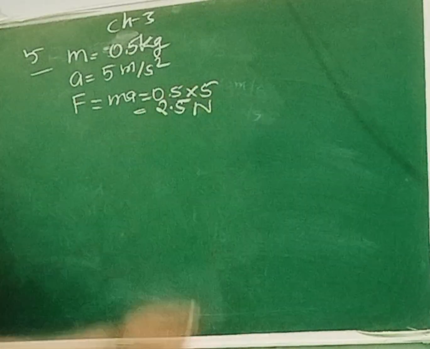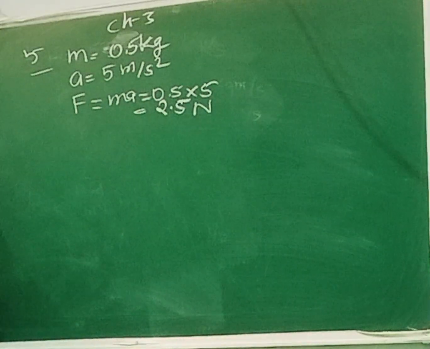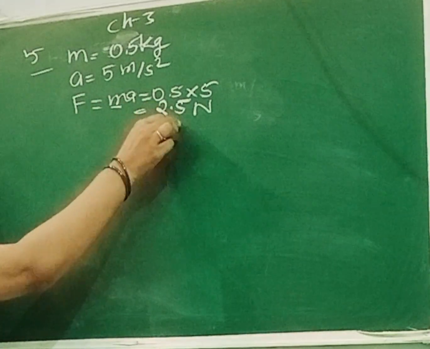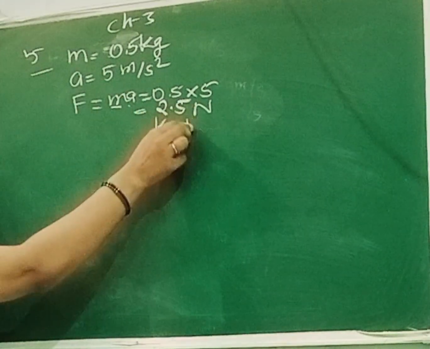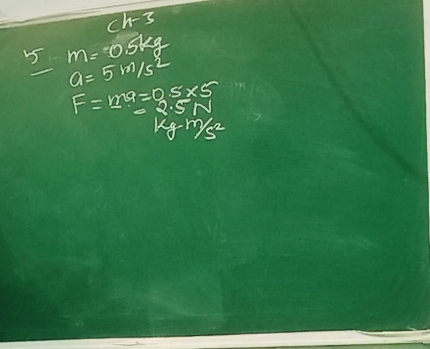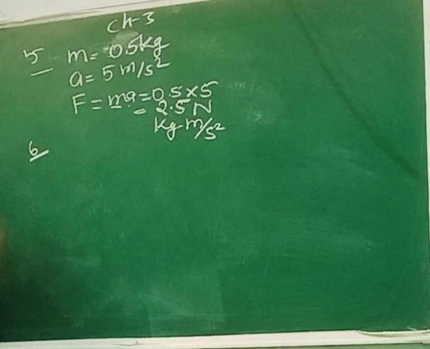That is Newton. If you don't remember the SI unit, so what you can do, what is the SI unit of mass? Kilogram. What is the SI unit of acceleration? Meter per second square. You will just write the same. This is also correct. Now the question number 6.